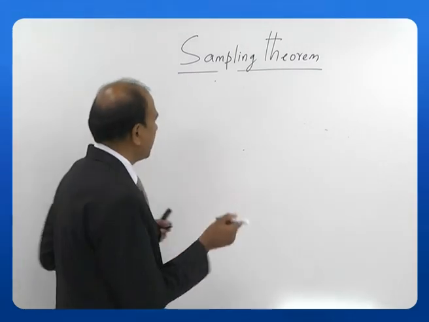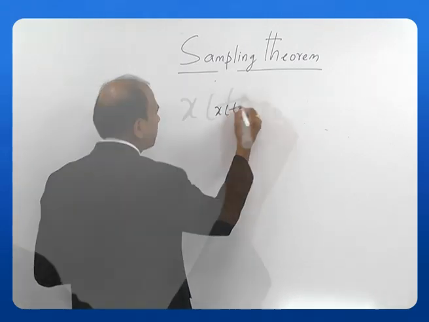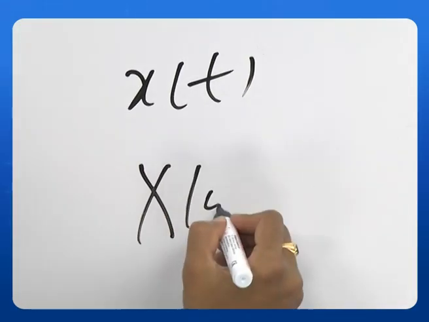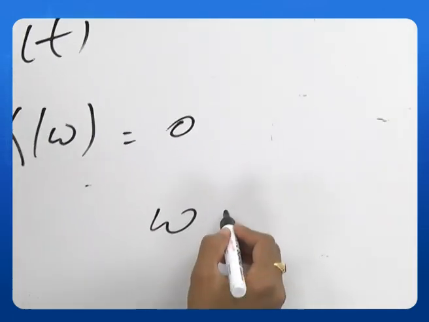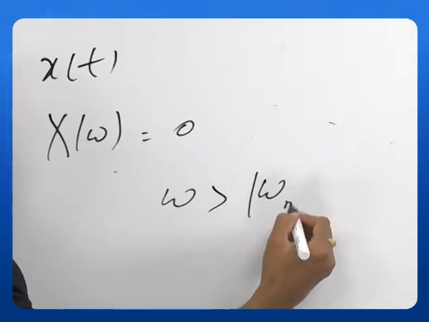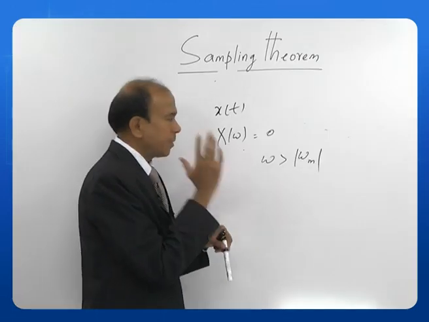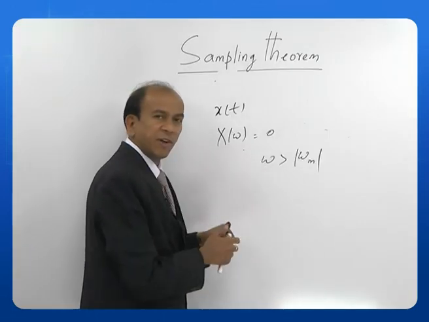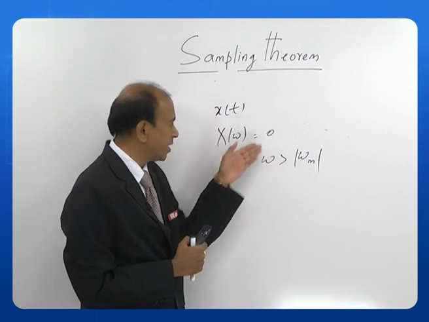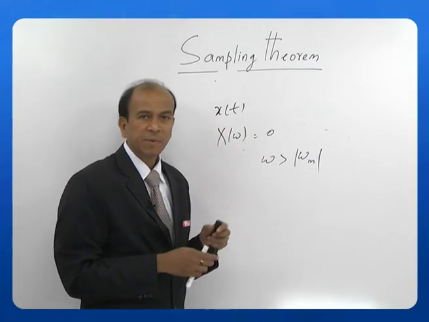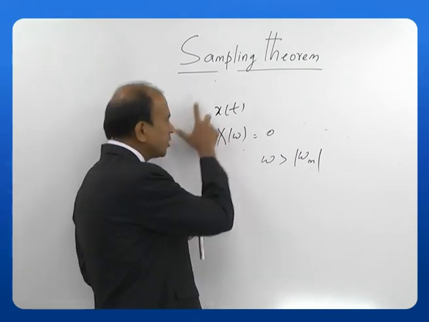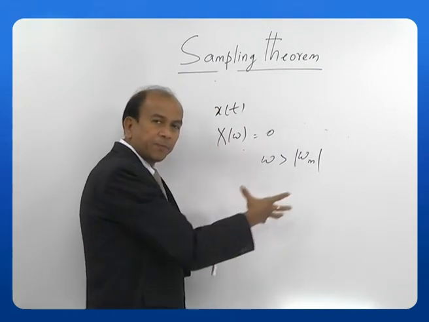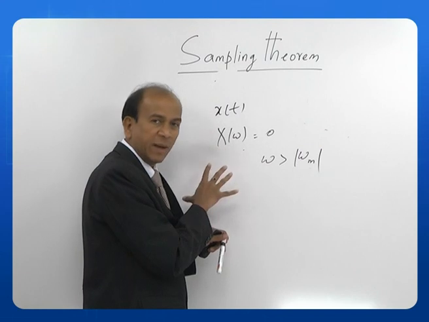That means, you have an x of t, and x of omega will be 0 for omega greater than omega m. That means, beyond certain frequencies x of omega does not exist. That means, we are talking about frequencies which are low. So, this is applicable for low pass signals.